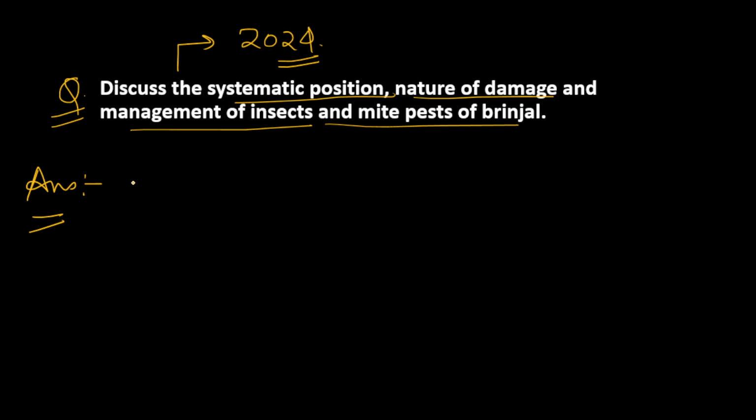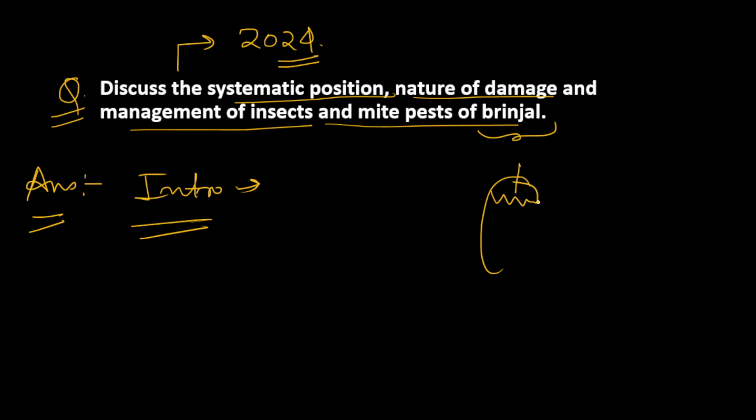In the intro, you can write some data or anything. You all know how much damage is due to insects and pests in the agriculture sector of India, especially in vegetables. And I think brinjal is one of the most affected crops. Whenever you go to the market and purchase brinjal, while choosing vegetables we look for holes.